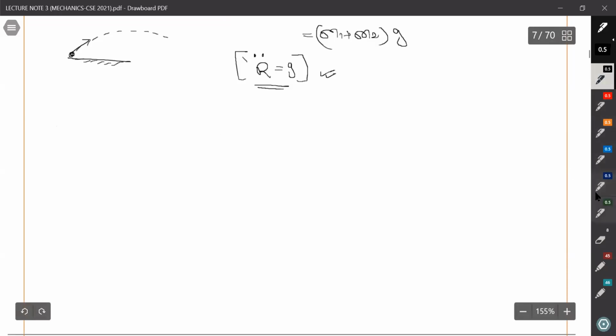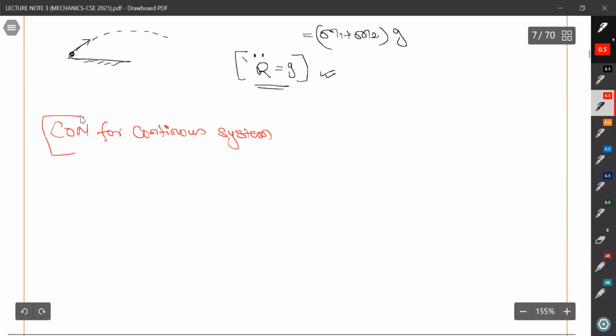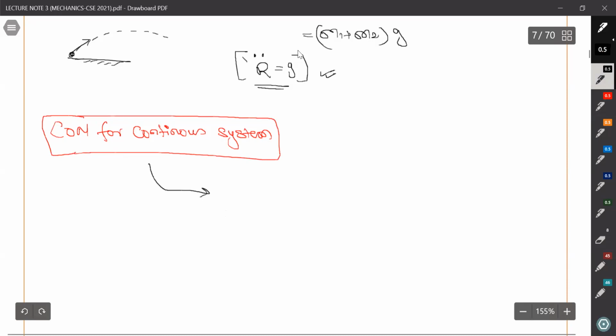So if we have center of mass for a continuous system, we have to change the summation to integration. So what can we write?